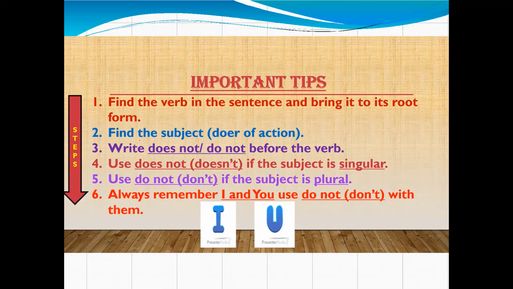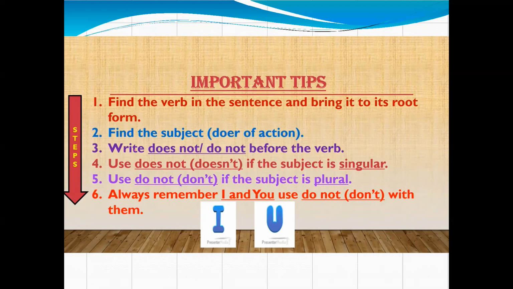Okay. Then we will move to the next step, that is we will use do not and does not. Now when we will use do not and when we will use does not, that is the main thing to remember. We will use does not for the singular subject and do not for the plural subject.